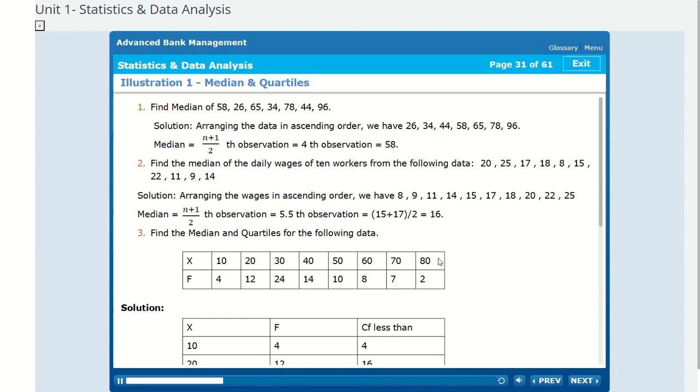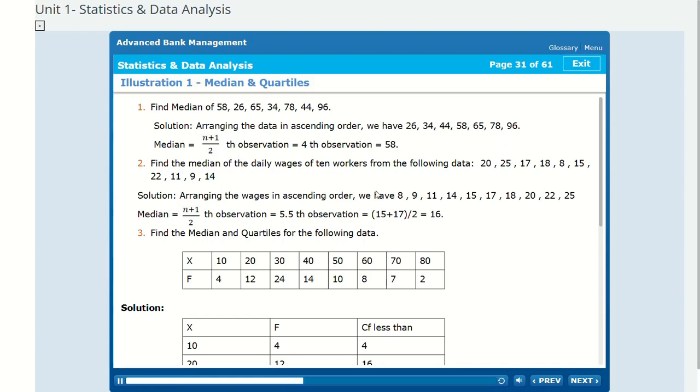2. Find the median of the daily wages of 10 workers from the following data: 20, 25, 17, 18, 8, 15, 22, 11, 9, 14. Solution. Arranging the wages in ascending order, we have 8, 9, 11, 14, 15, 17, 18, 20, 22, 25.